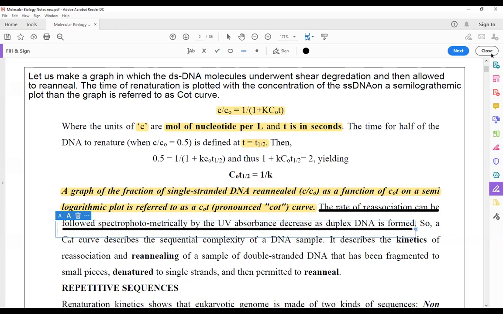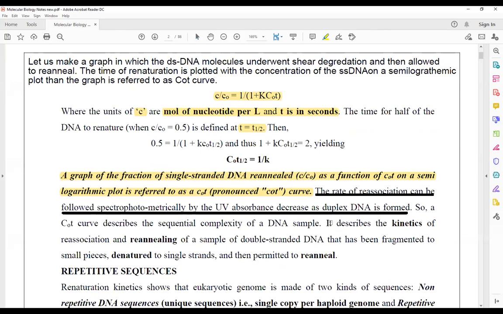In this definition, what I have tried to tell you is that the Cot curve describes the kinetics of reassociation or reannealing of a sample of double-stranded DNA that has been fragmented into small pieces, denatured to single strands, and then these single strands are permitted to reanneal among themselves. The graph which is obtained is referred to as the renaturation kinetics.